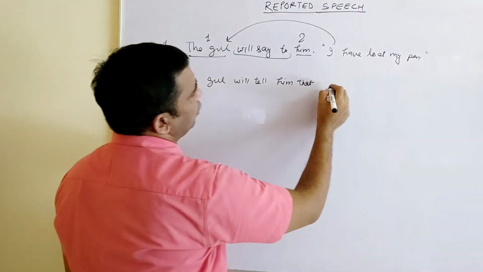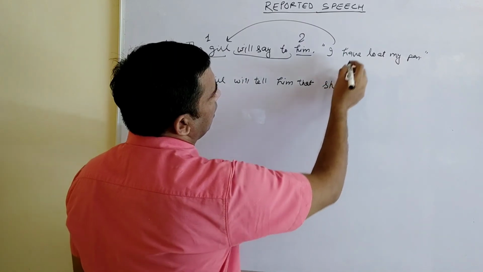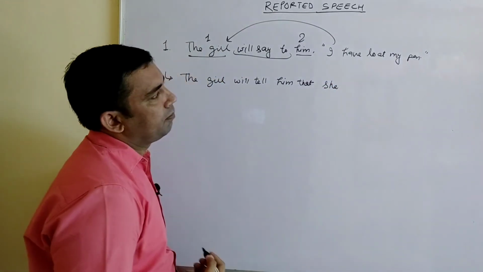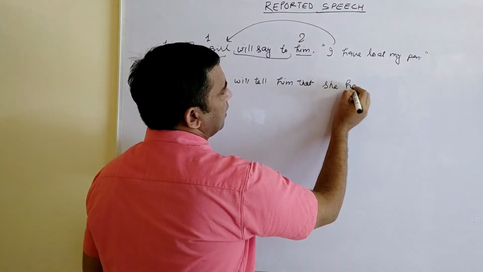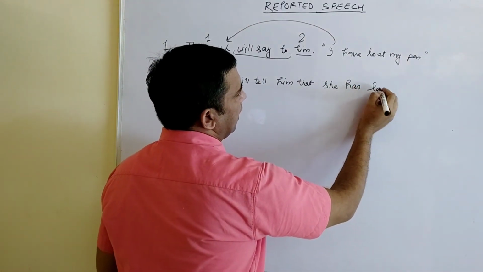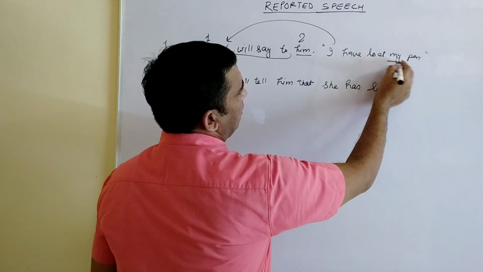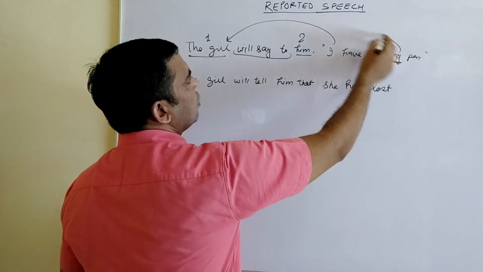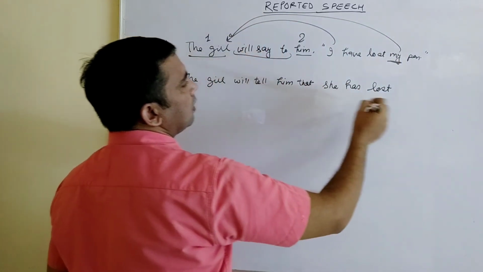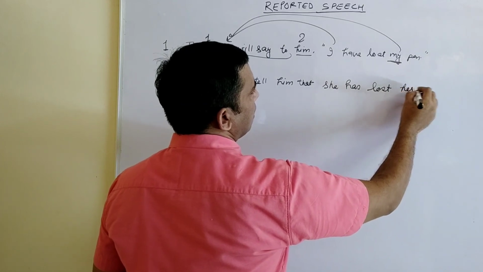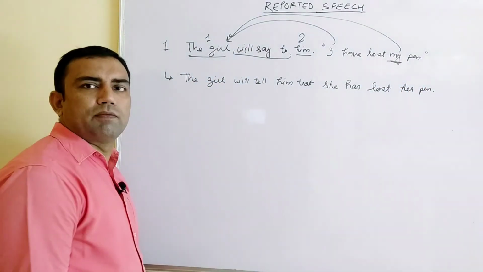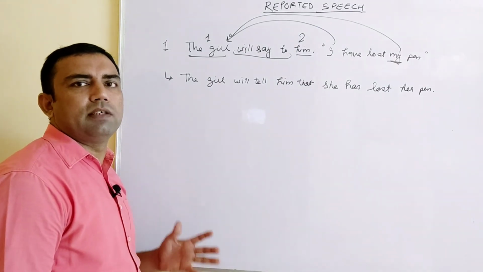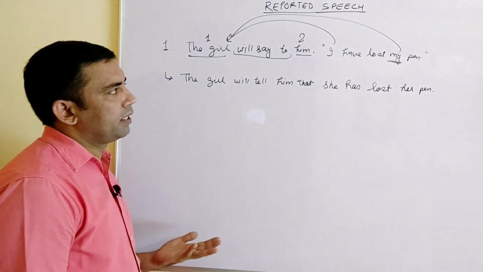That she have lost. That is again present perfect tense. For she we use has. That she has lost. My, again first person pronoun, will go to the girl. She has lost her pen, and full stop. This is future tense, how we are changing future tense into indirect speech.